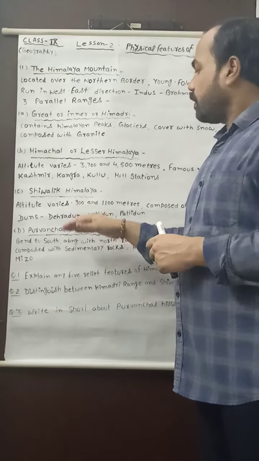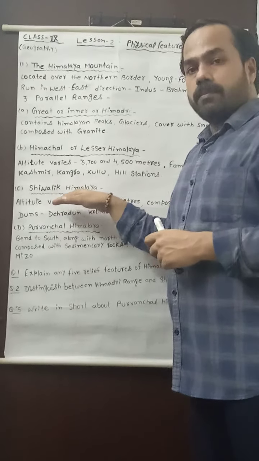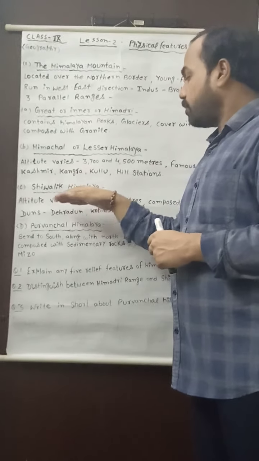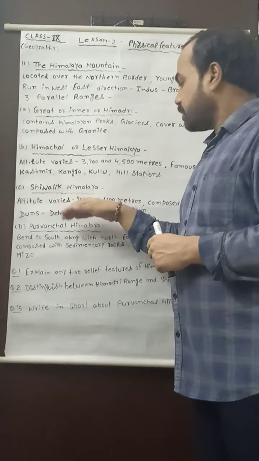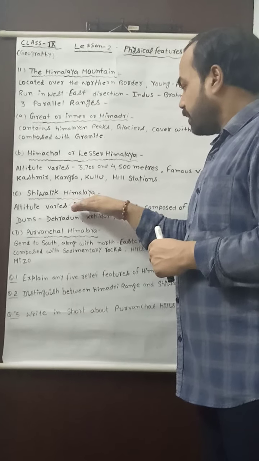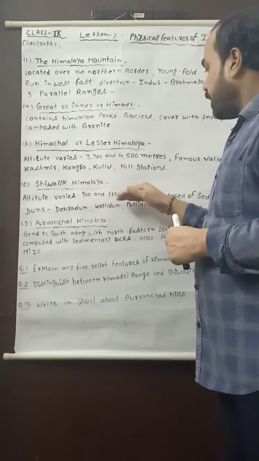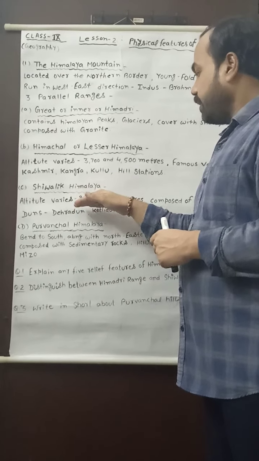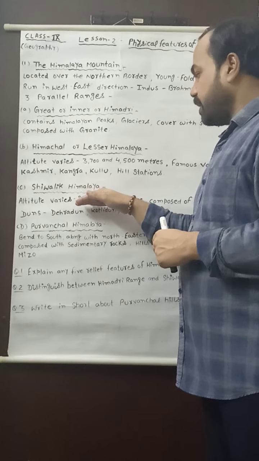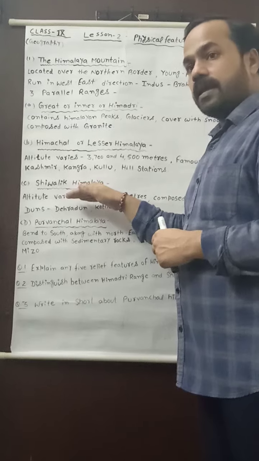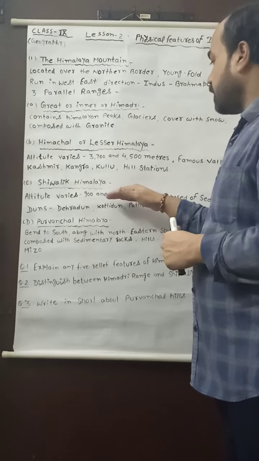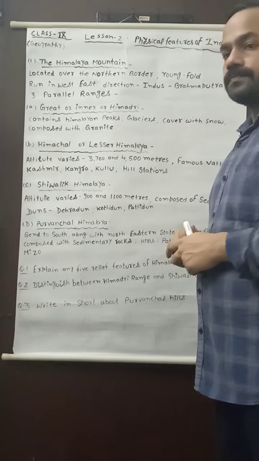The height of Shivalik Himalaya varies from 900 to 1,100 meters. Means in some places we find the height of Shivalik Himalaya 900 meters, and in some places 1,100 meters.